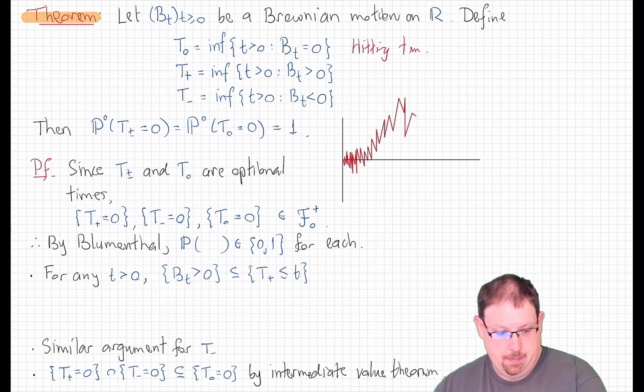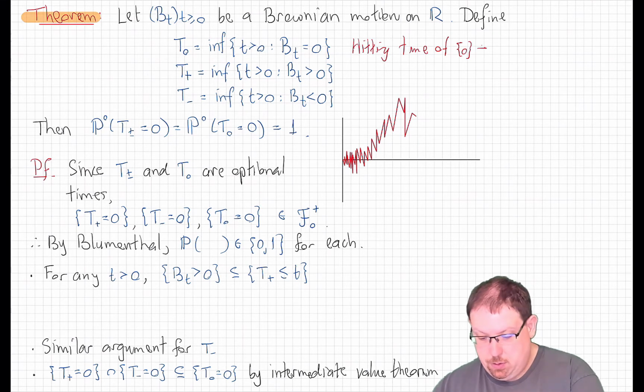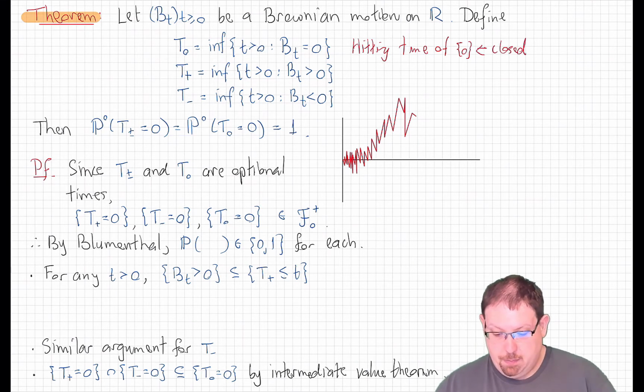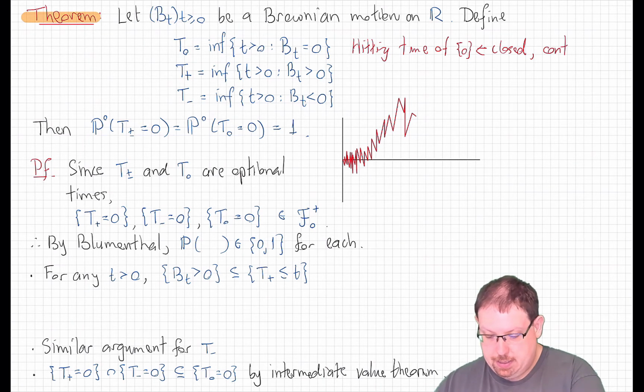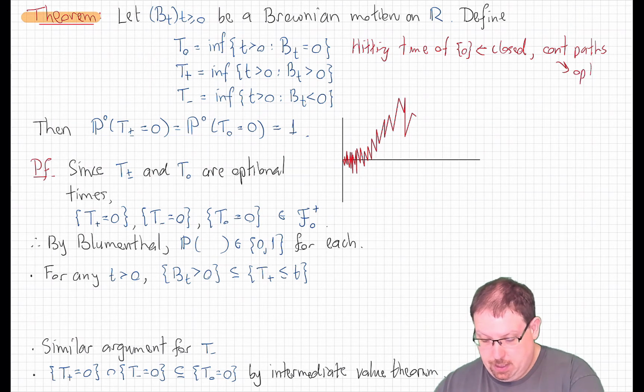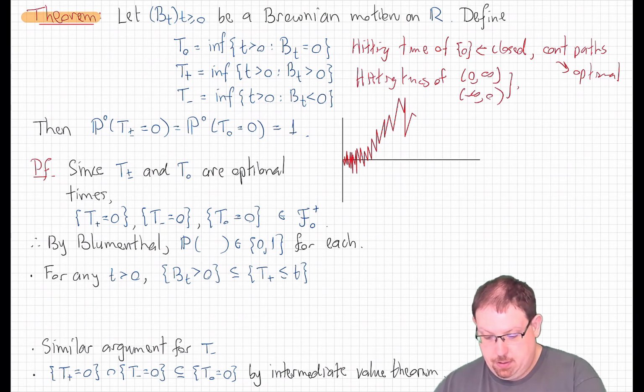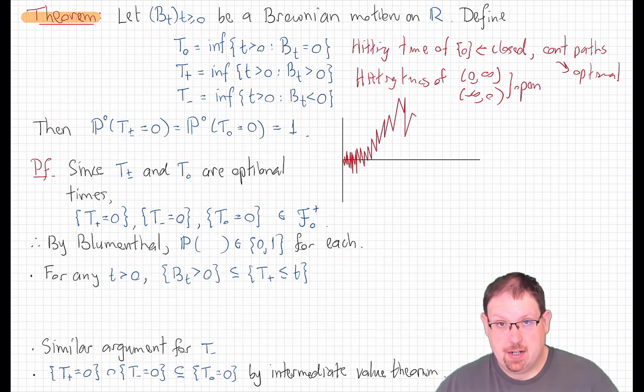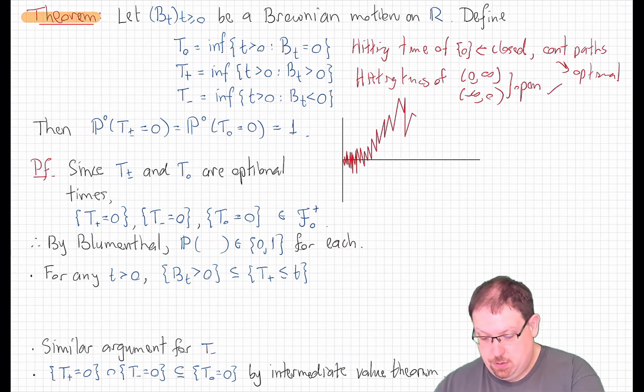Now, to see why this is true, we simply note that T0 here is the hitting time of the set {0} for Brownian motion. {0} is a closed set, and Brownian motion is a continuous path process, and therefore, as we showed earlier, this is an optional time. Similarly, T plus and T minus are the hitting times of the interval from 0 up to infinity and the interval from minus infinity up to 0, open. Since those are open sets, we only even need to know right continuity of paths to show that these are